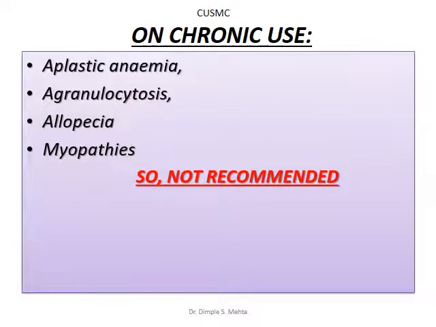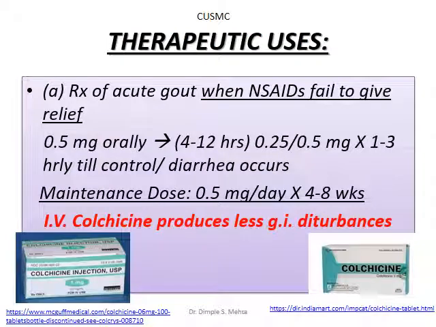On chronic use of colchicine, aplastic anemia, agranulocytosis, alopecia, and myopathies are all seen. So it's not recommended routinely. But it can be considered for acute gout when NSAIDs fail to give relief. It should be started at 0.5 mg orally, every 1 to 3 hours until the patient gets benefit or diarrhea occurs.